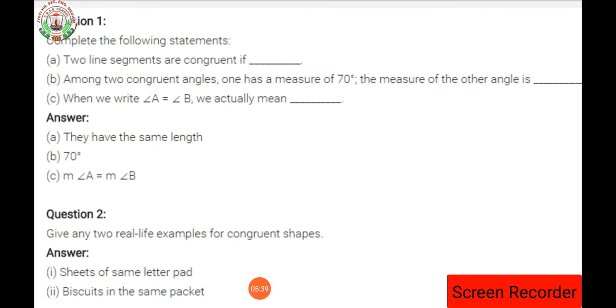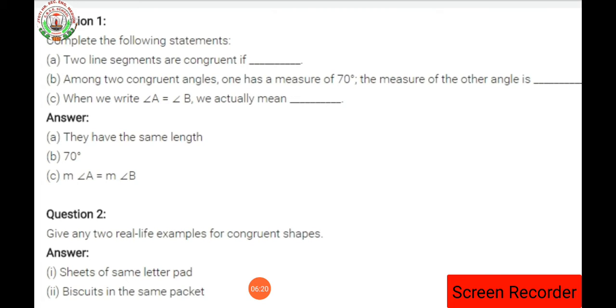Now, the first question from exercise 7.1 says, complete the following statement. Two line segments are congruent if dash. Two line segments are congruent if they have the same length. Among two congruent angles, one has a measure of 70, the measure of the other angle is also 70. Since the two angles are congruent, if one angle is 70, the other angle of the corresponding triangle must be equal to 70. This is the congruence rule only. So the measure of the other angle is equal to 70 itself.